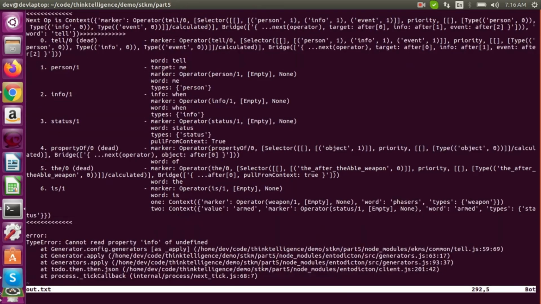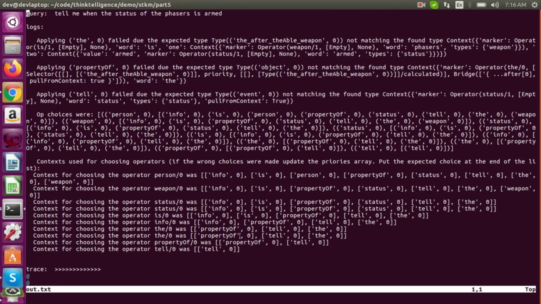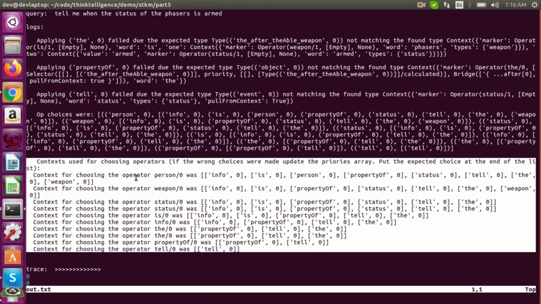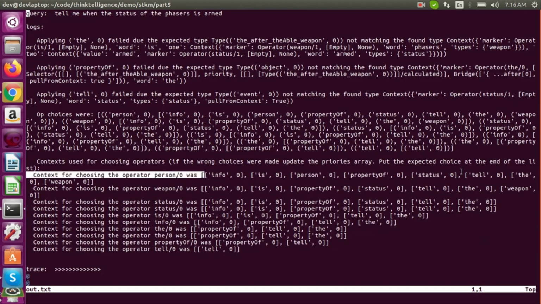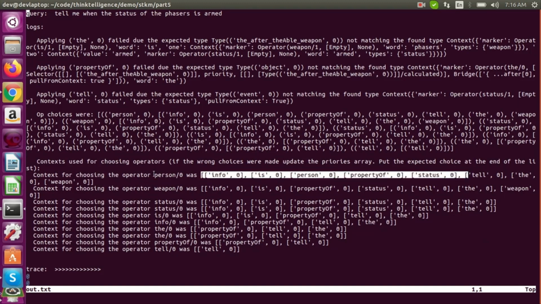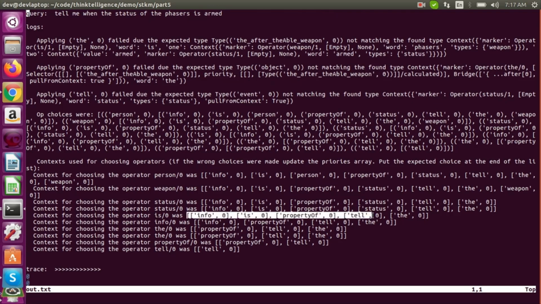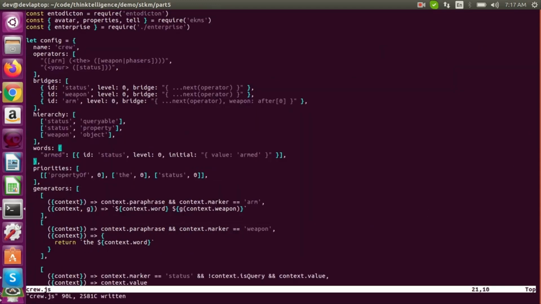Okay, so it's still not working because, oh, it looks like it didn't apply the operator the. So this is usually an operator ordering thing. So we can go up here and we can look at the logs. All this junk says what context it was looking at, and in this context it decided to run this operator. So we just need to find out where it's wrong. Yeah, so I think we don't want the is to run before the. So let's make it so the is going to run first. So I copy this, and then we just add it to the priorities array.